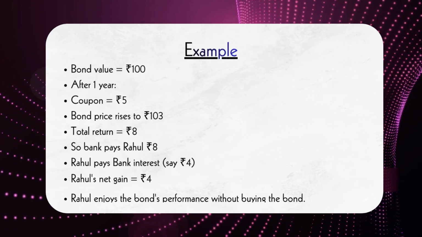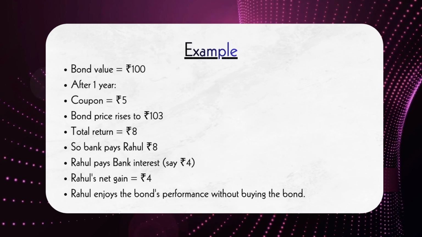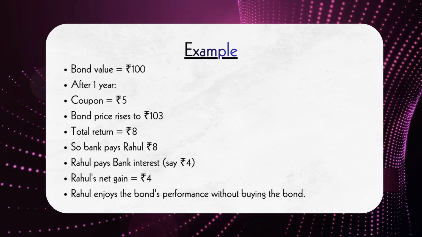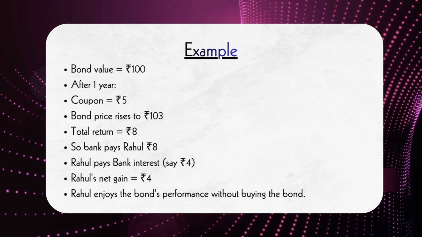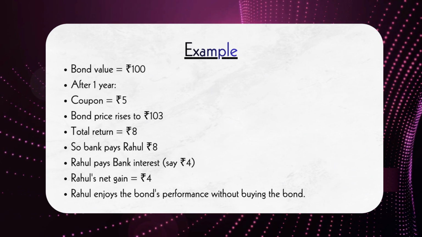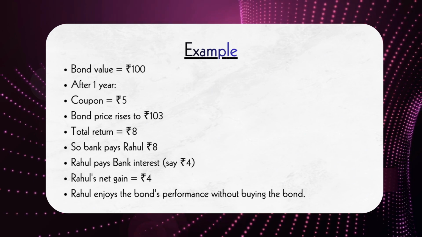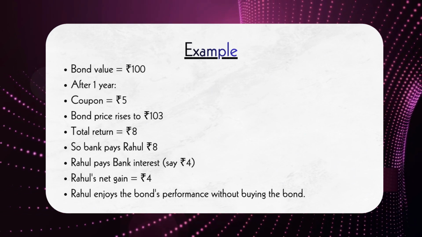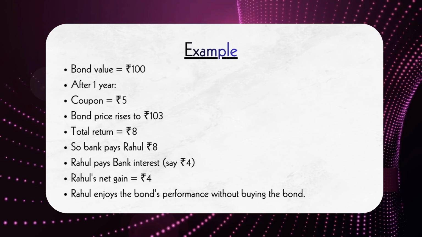Suppose the bond pays a coupon of 5 rupees and its price rises by 3 rupees during the year. The total return is 8 rupees. The bank pays this 8 rupees to Rahul. If Rahul pays 4 rupees as the agreed interest payment, his net gain becomes 4 rupees.